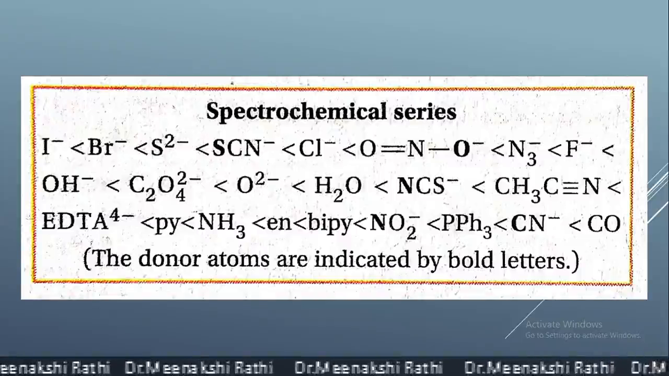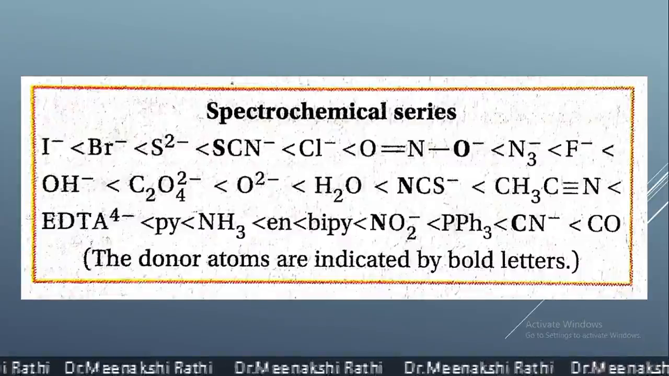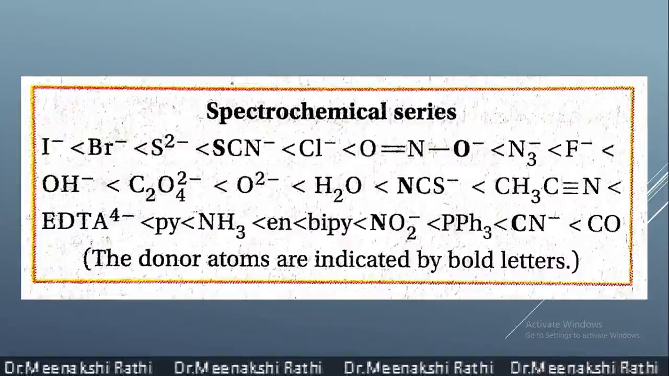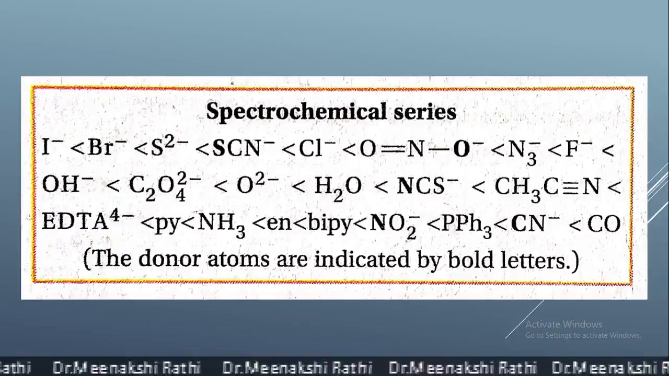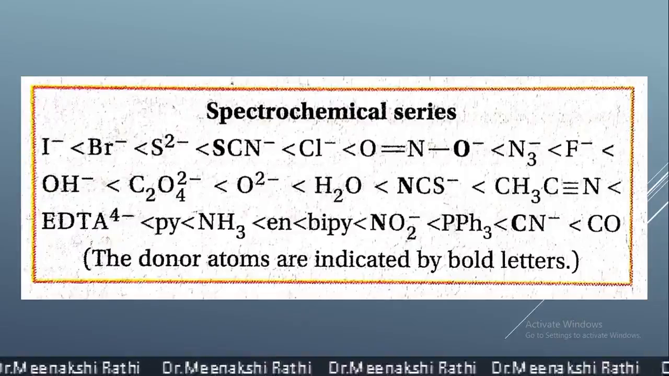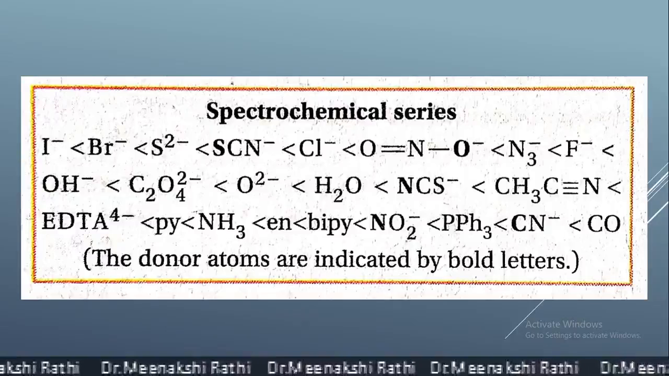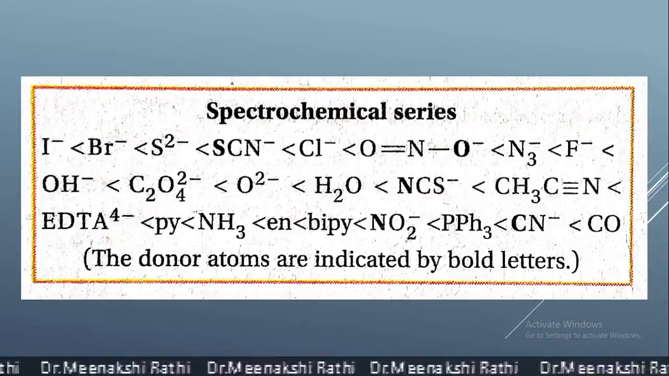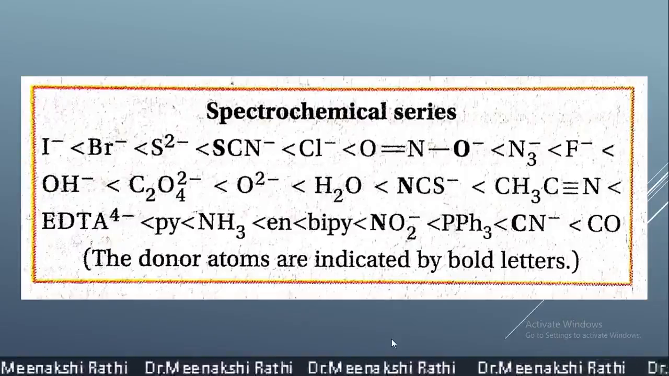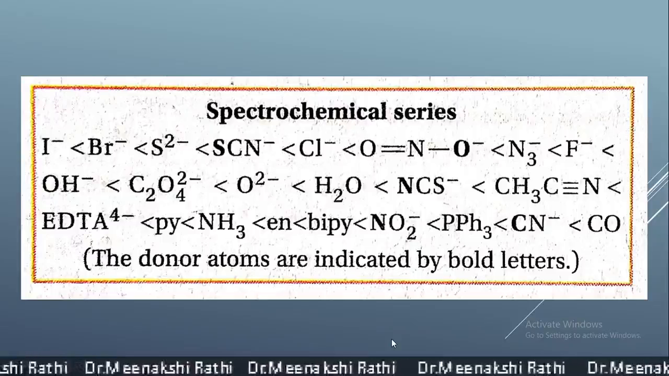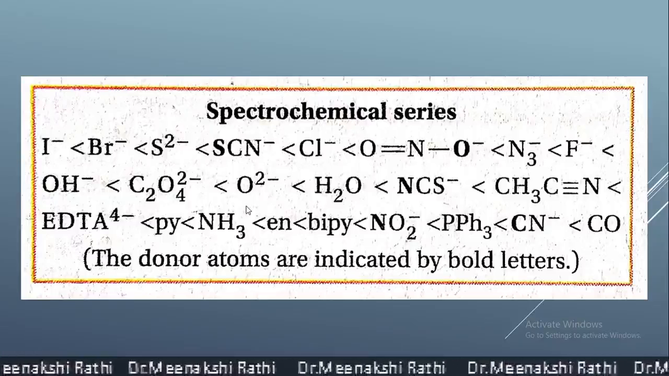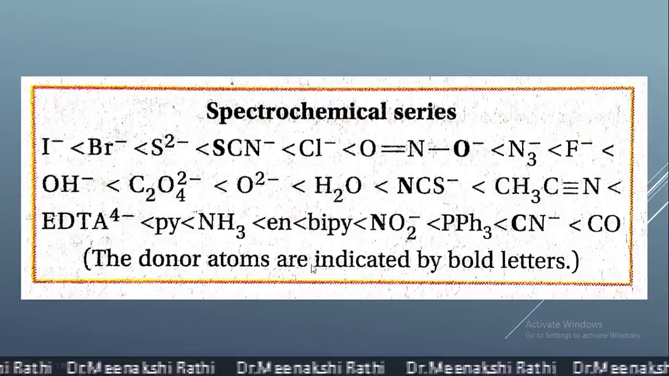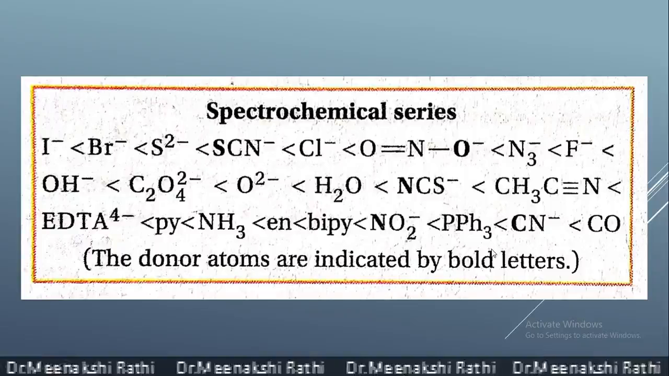Dear students, now let's start with the next part of the valence bond theory. Before starting the structures and bonding in different complexes, first see this spectrochemical series, which shows which are the weak ligands and the strong ligands. Here all the ligands are arranged in their increasing order of strength.